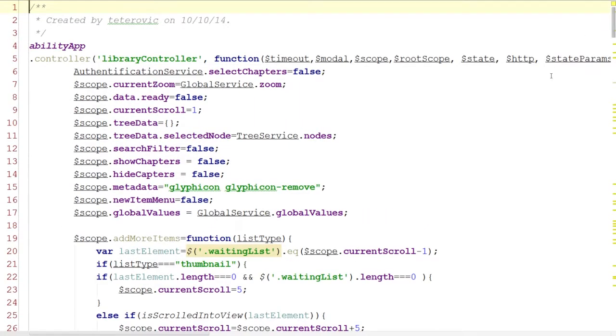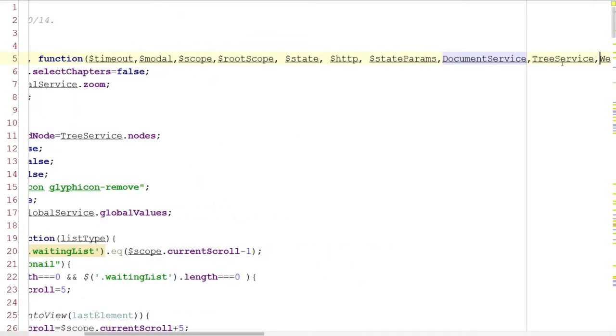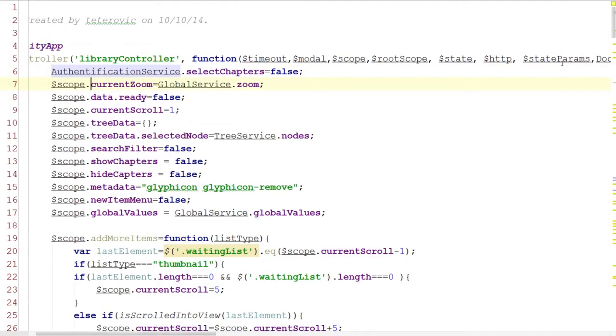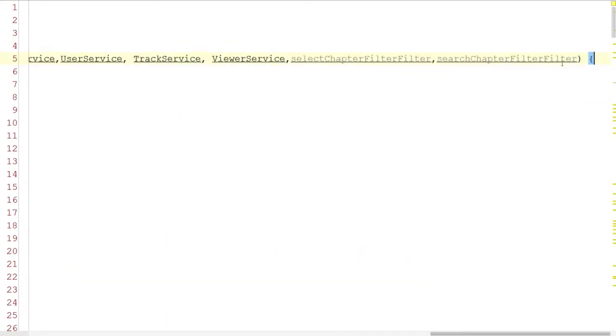So here we add this. We had this chapter filter. Yeah, that was our filter. And the thing is, we used lazy load, I mean lazy scroll.